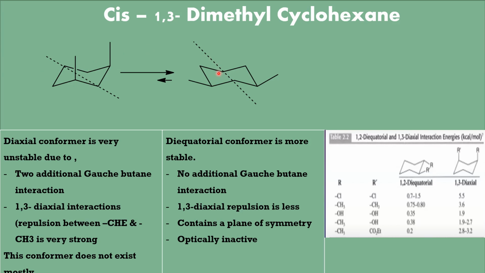this one. Therefore, usually the cis 1,3 dimethyl cyclohexane exists as a di-equatorial conformer, and in this di-equatorial conformer you can see there is a plane crossing at the center which is bisecting the molecule into two equal halves which are the mirror images of each other. Therefore, this molecule has got a plane of symmetry and it is optically inactive.